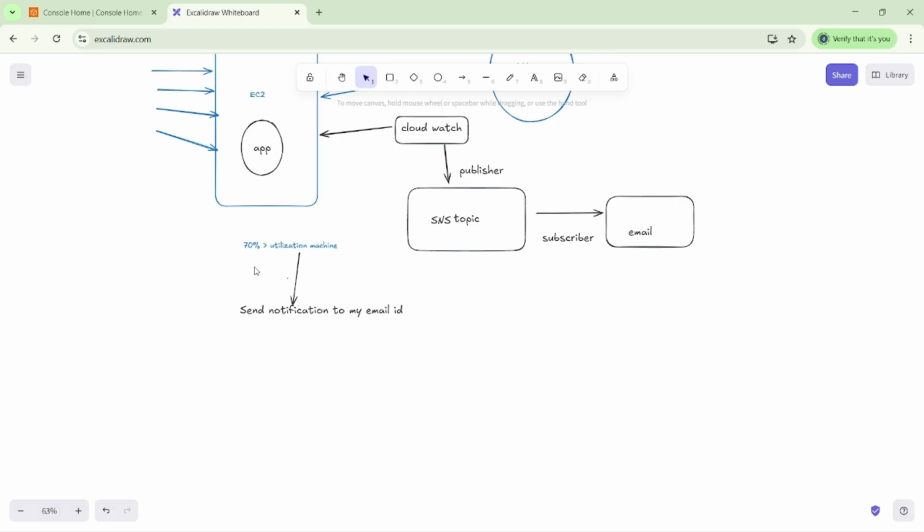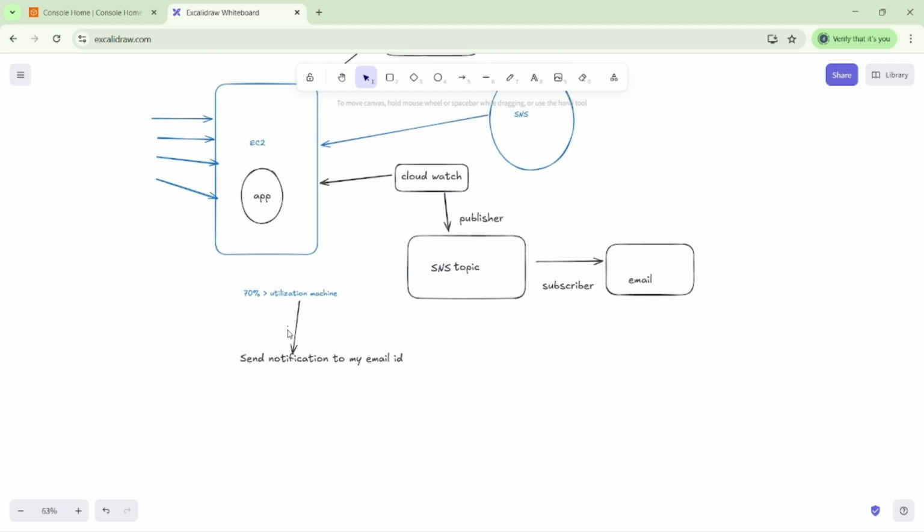Then once our CPU utilization is 70%, I want to send the notification to my email ID. It will be triggered from the CloudWatch side. When the alarm is triggered, it sends an email notification to my team, or otherwise my management team. So that is the use case.